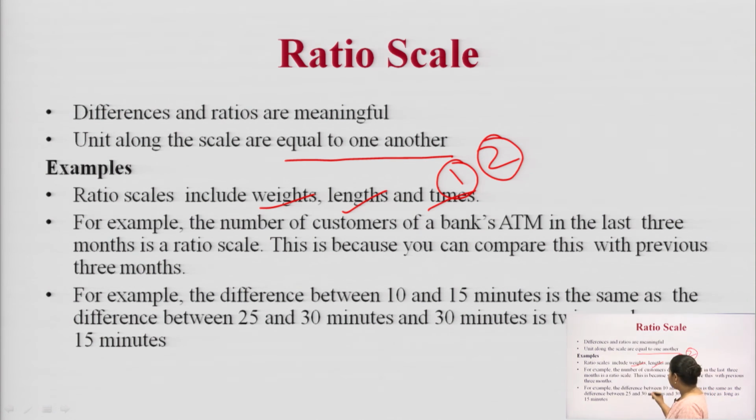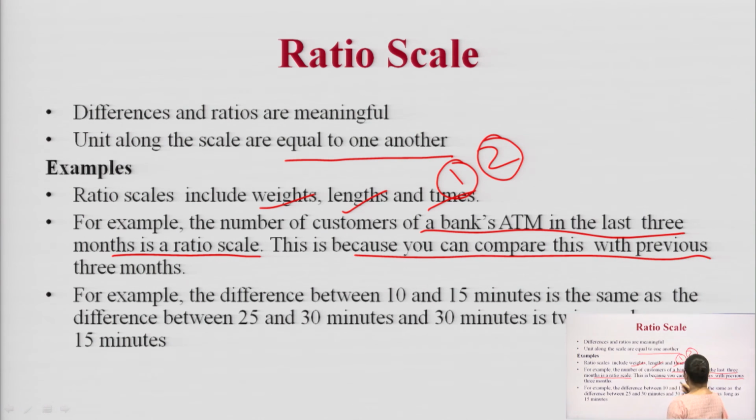For example, here is an example we have taken: the number of customers of the bank ATM in the last 3 months is a ratio scale. You are comparing how many customers have visited the ATM in the last 3 months. So, in this you have compared how much more or less the customers have visited, because you compare with the previous 3 months.